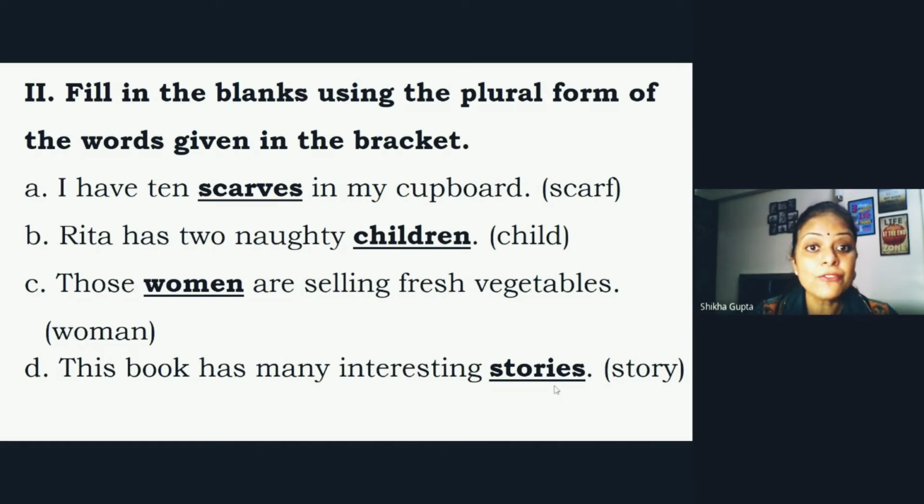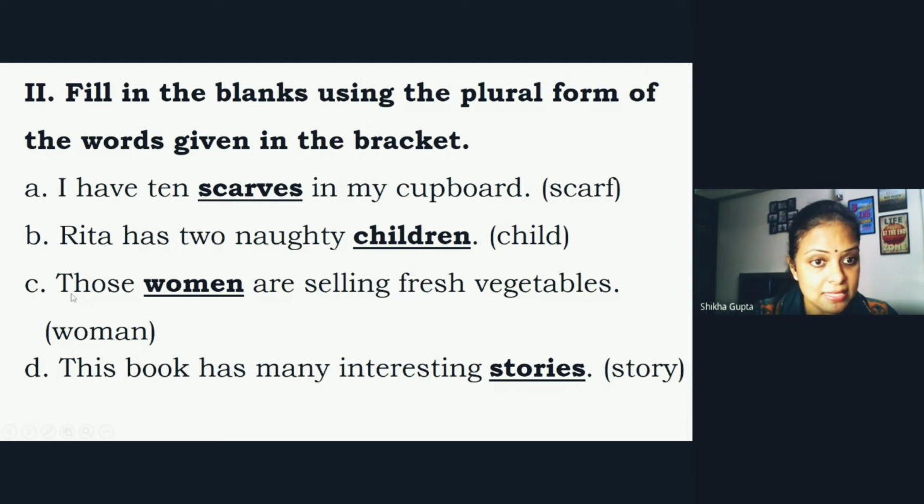Yes, I have 10 scarves. So now, yes, since the word scarf is ending with F, so we drop F and we write VES. So I have 10 scarves in my cupboard. Rita has two naughty children. Yes, one is child, many become children. It is not child's, it is not children's, it is only children. Yes, the spelling only changes. So Rita has two naughty children.